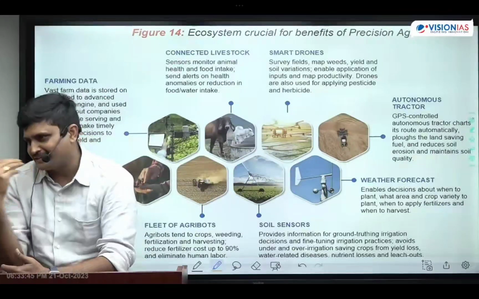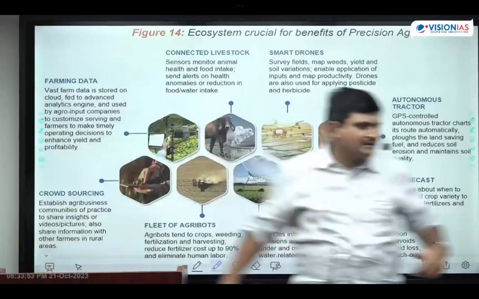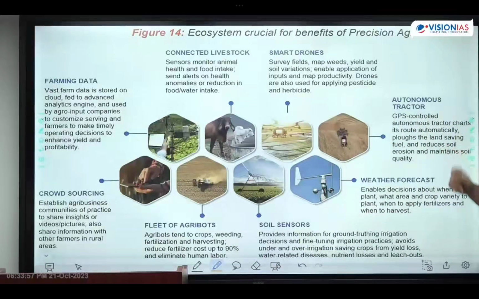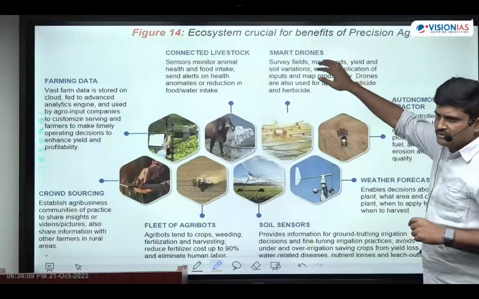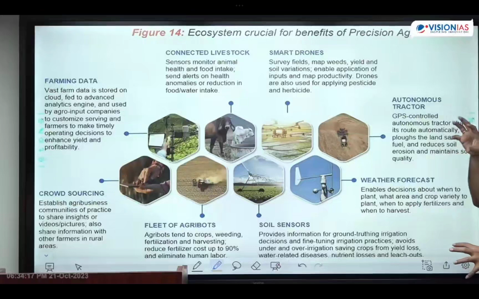So come back. That is what precision agriculture means: doing the farming practices exactly. Next, take the heading: artificial intelligence and robotics in farming. Copy the side headings, students. That means smart drones, autonomous tractors, weather forecasting, soil sensors, like that. Just copy the side headings.